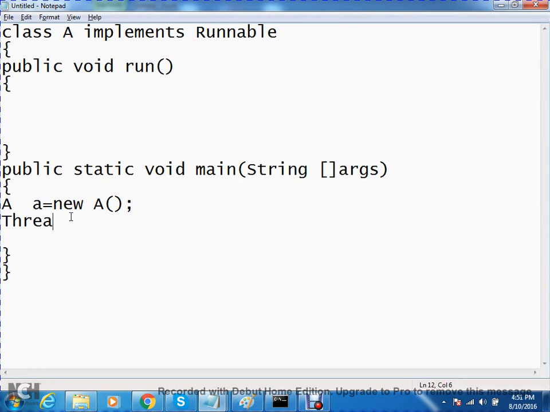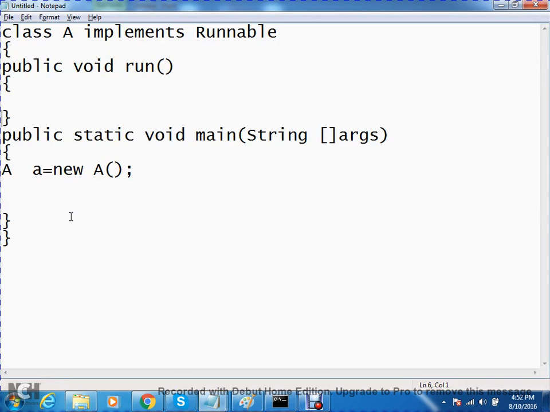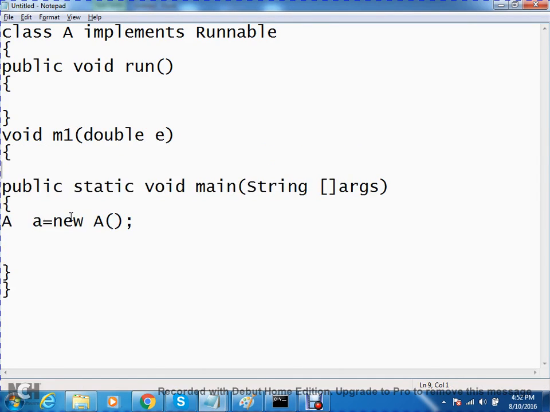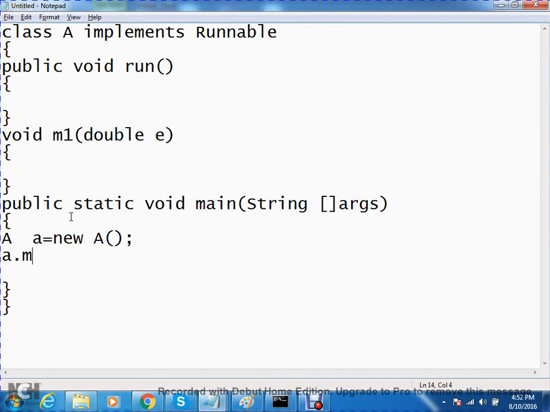Now observe here. We know that for void m1(double), we can call a.m1(8), and it is also possible to pass a child value. Similarly, I create a Thread object with the constructor having a Runnable argument.